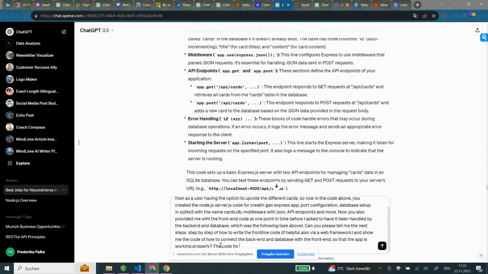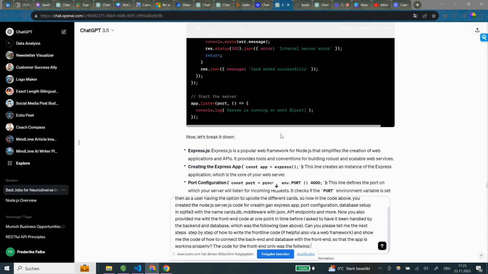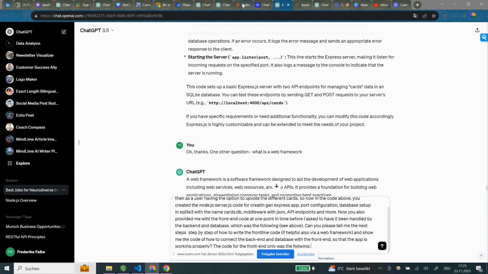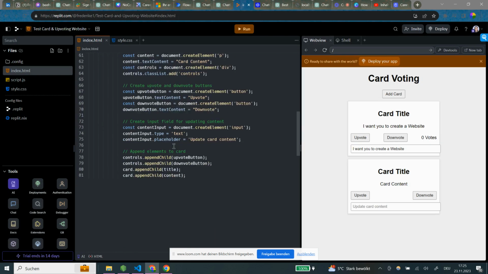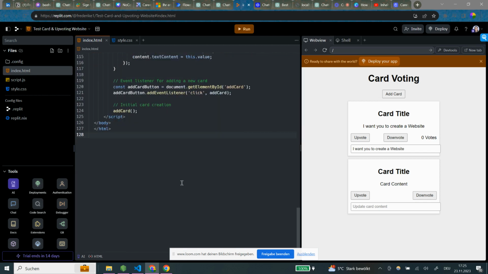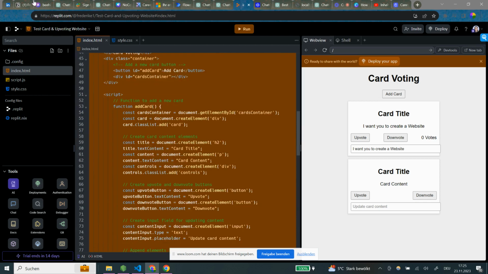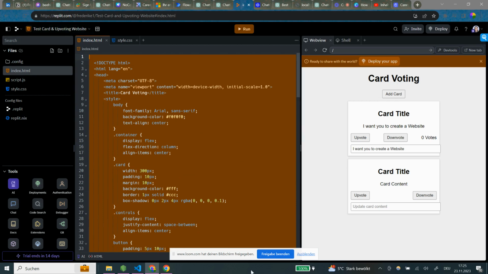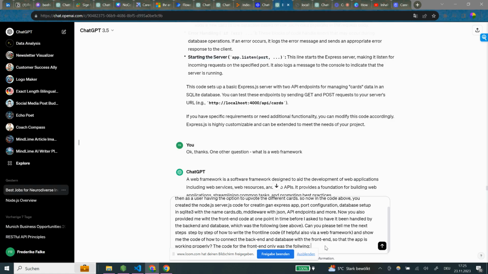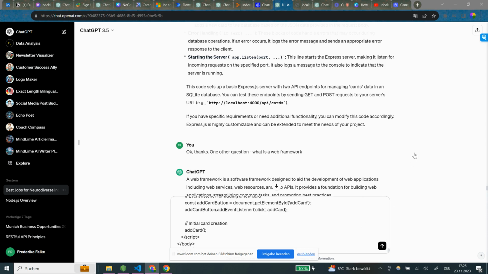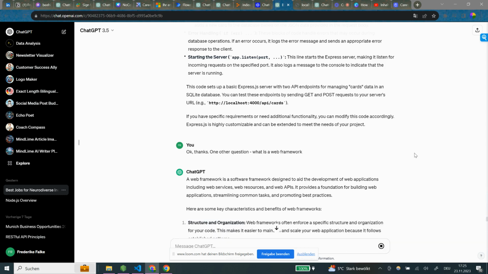The code for the front end only was the following. Okay, now we have to go up. No, we don't have to go up because we have this in the weblet here. I think this was the weblet, so we just now do a whole copy paste of this one here and put this in there, and then I'm really excited to see if this thing is actually able to manage that, because this is like not only one thing, right? These are like several steps that it actually has to take into account.